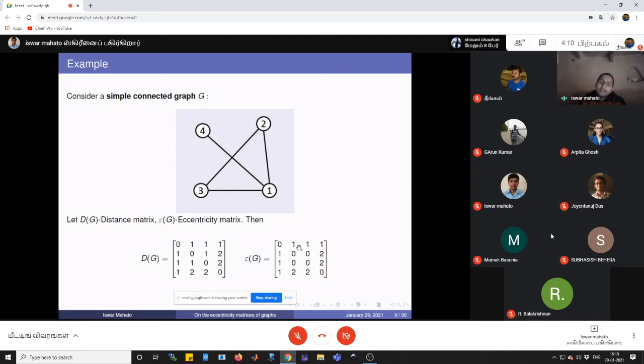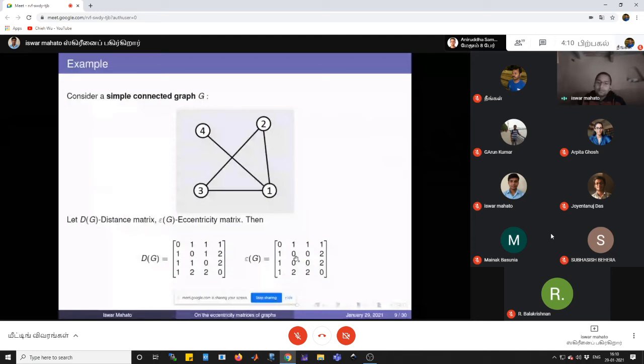Now the 2, 2 entry is again 0. For the 2, 3 entry, you see the distance is 1, but the eccentricity of 2 and 3 are both 2. Therefore the distance between 2 and 3 is not equal to the minimum of the eccentricity of 2 and 3, so we will put 0 here. Now for the 2, 4 entry, the distance between 2 and 4 is 2, and the eccentricity of 2 and 4 is also 2. Therefore, we are getting 2 here. This way, we get the eccentricity matrix of the graph G.